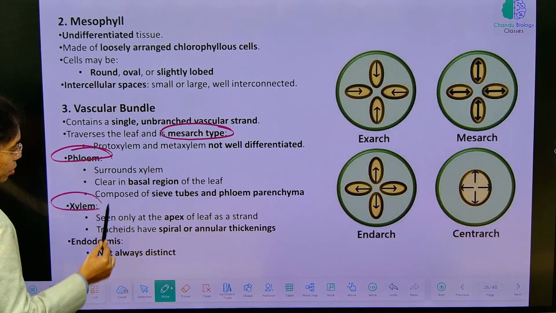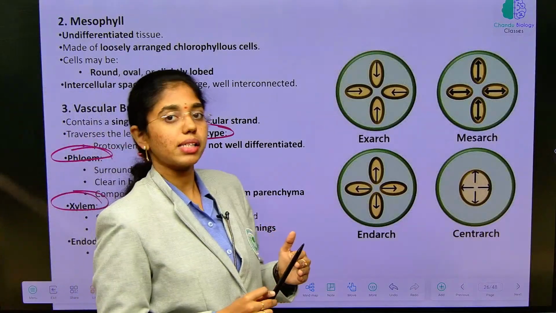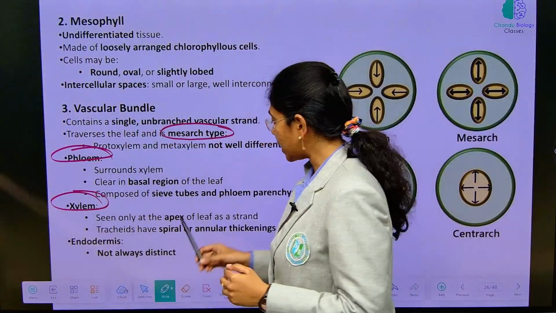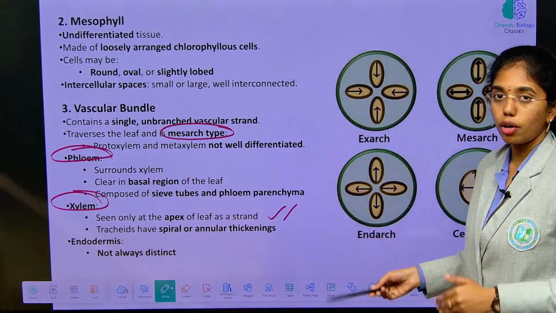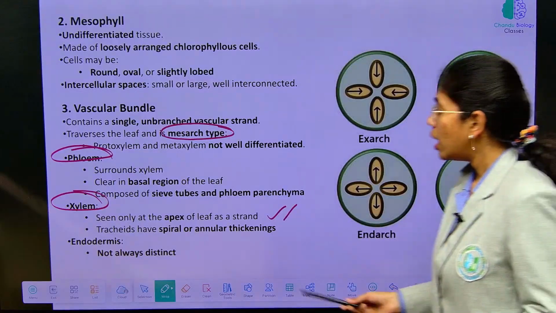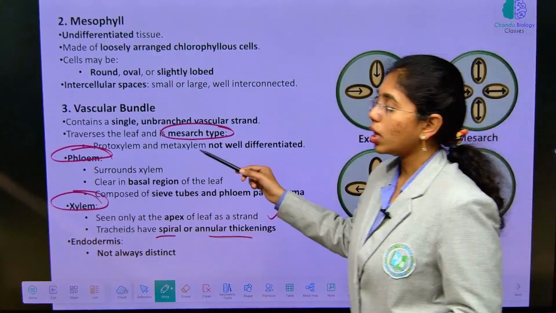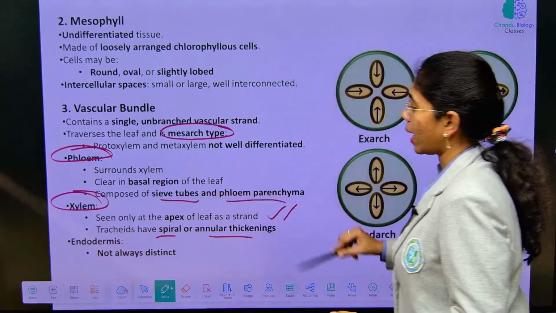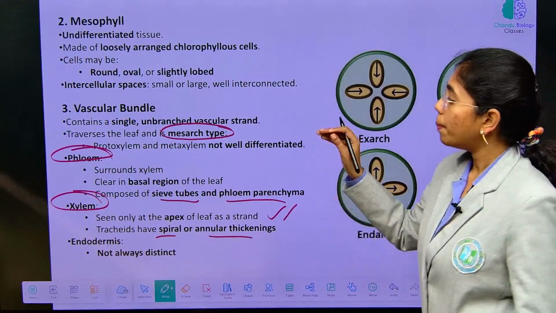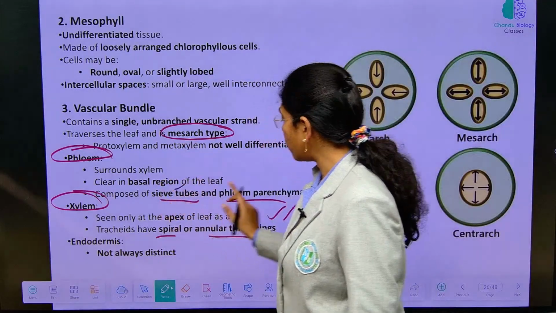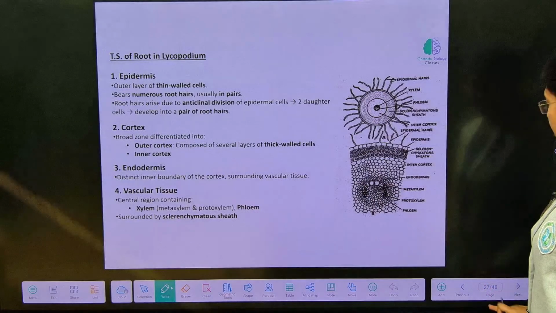Phloem and xylem you see here. Phloem is present at the peripheral end, surrounding the xylem tissue, whereas xylem is present at the center. Okay. Tracheids, of course, they are tracheophytes. Pteridophytes are tracheophytes. Tracheids are of different types, like spiral or annular thickenings. Phloem is composed of sieve tubes and phloem parenchyma. Unlike Rhynia, which is very primitive and does not have any phloem structures, Lycopodium has what? Sieve tubes and phloem parenchyma. This is to be noted. Next, endodermis is not always distinct.